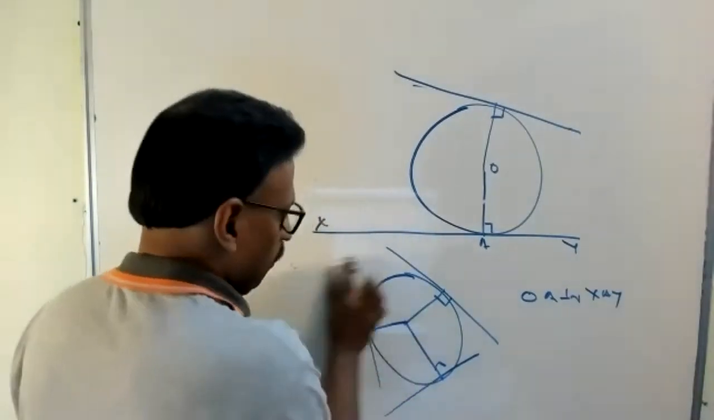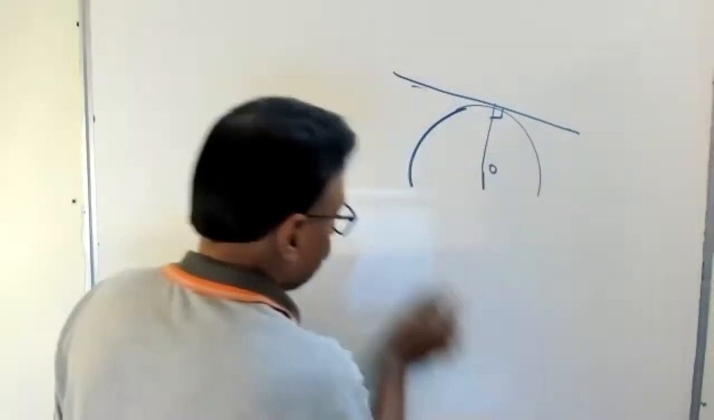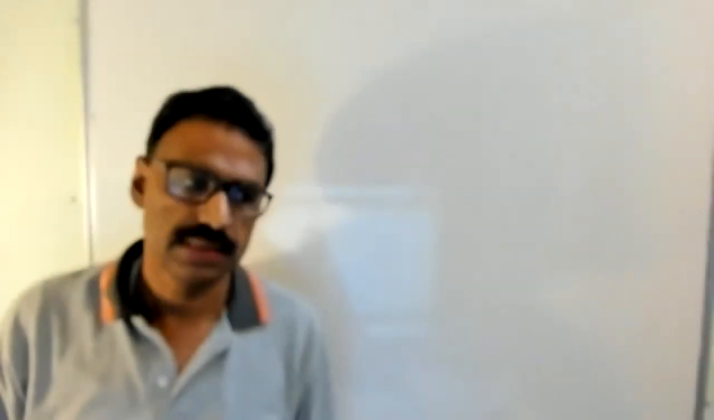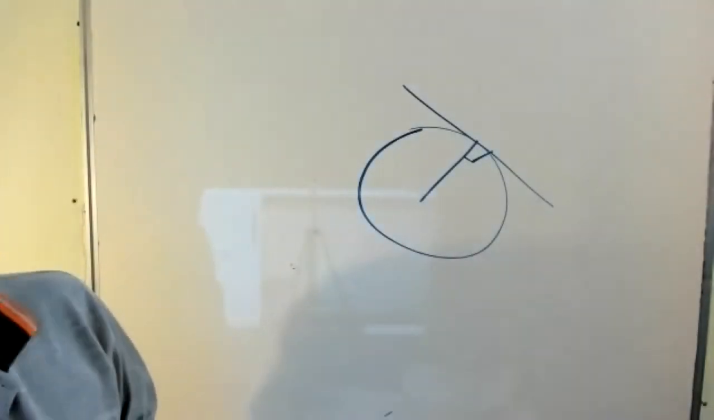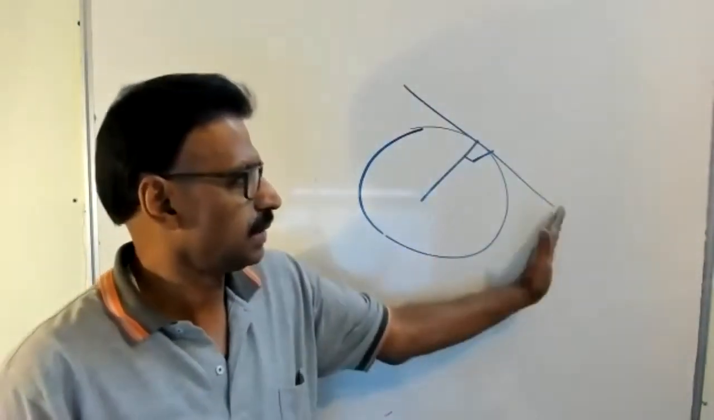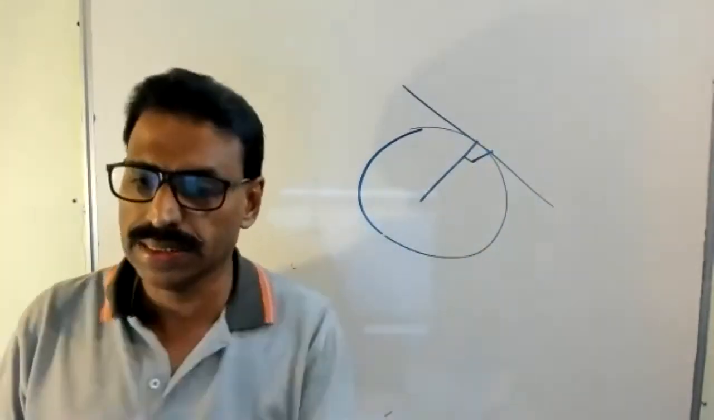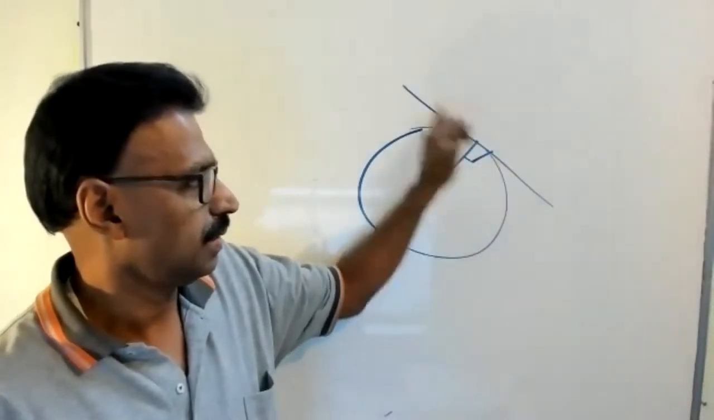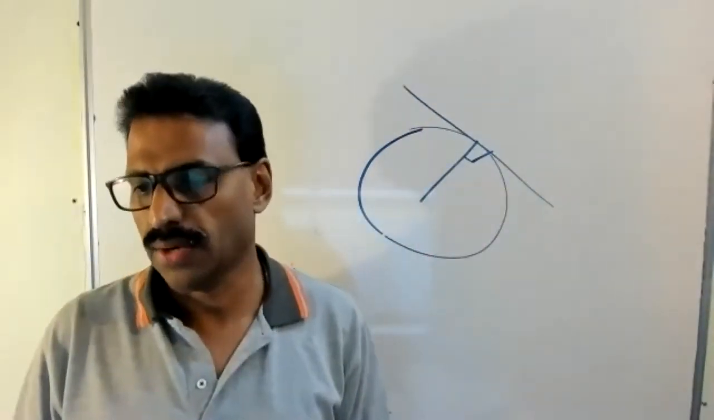Okay. Listen here, Kashinath. The first theorem is: look, suppose this is the radius. The radius and the tangent are perpendicular. That is the first theorem. This angle is 90 degrees. Second theorem: if this angle is 90 degrees, that means this line is a tangent. Now clear or not?